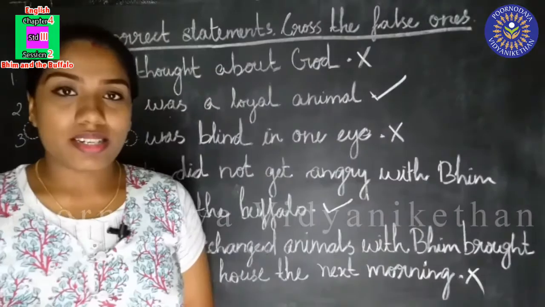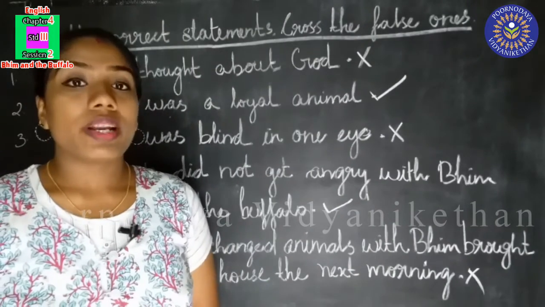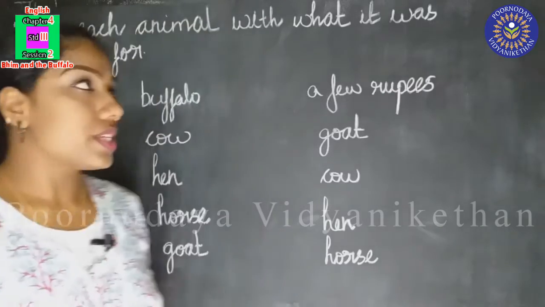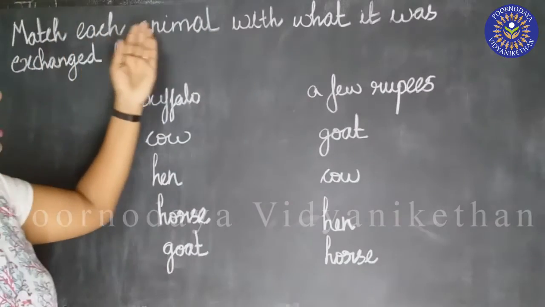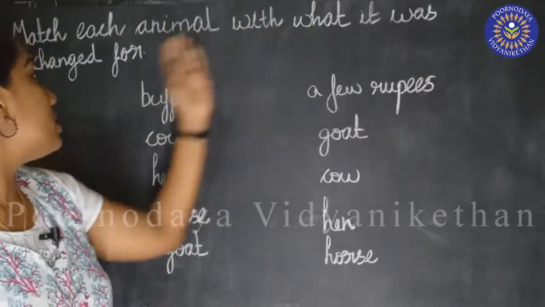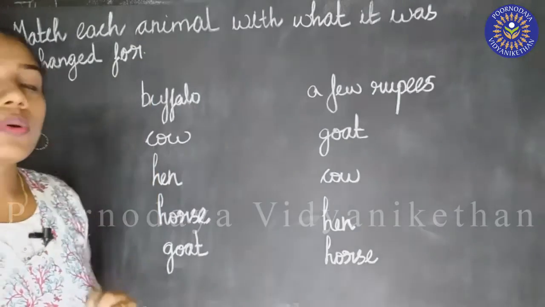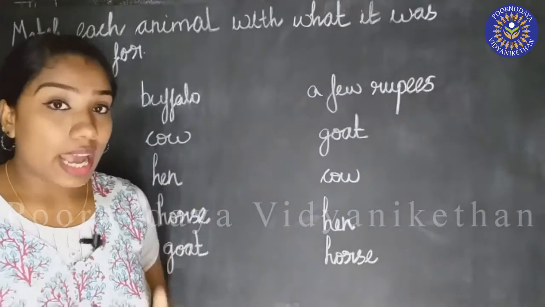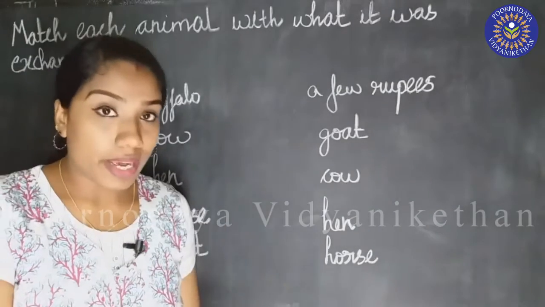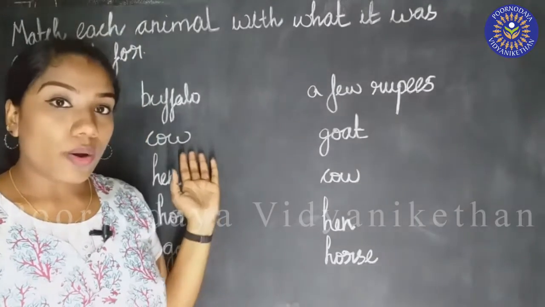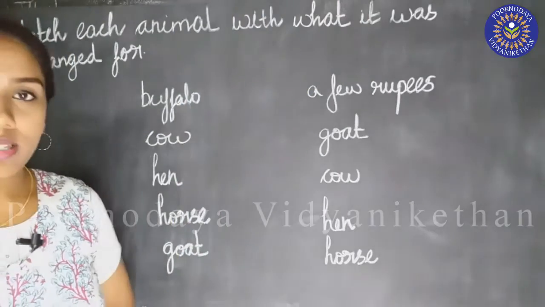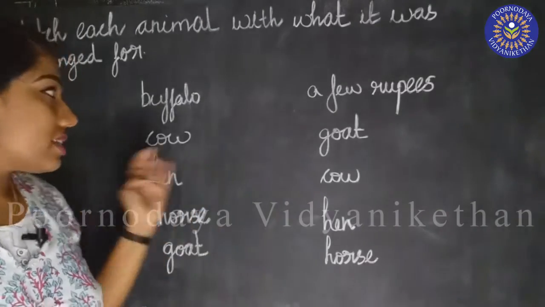Did you understand, children? Now we'll do the next activity. Here is your second activity. See this. Match each animal with what it was exchanged for. So, in our story, we have learned that Bhim exchanged the animals he had with some other animals. So, we are going to match these columns with what it was exchanged for. Shall we do it? See this, children.